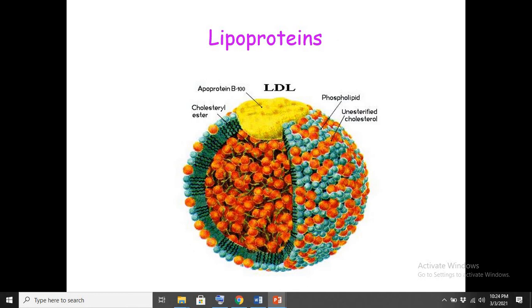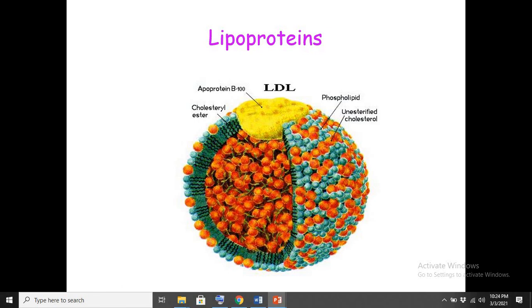Another type of conjugated protein is the lipoprotein, and the name indicates it: lipo means lipid and protein means protein. So it means there is a combination of a lipid with a protein, which we call a lipoprotein. There are different types of lipoprotein.